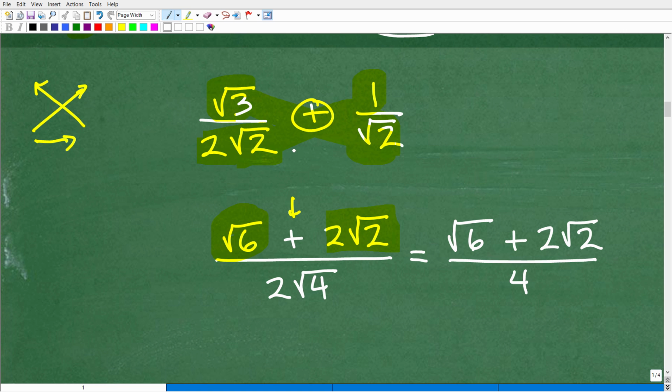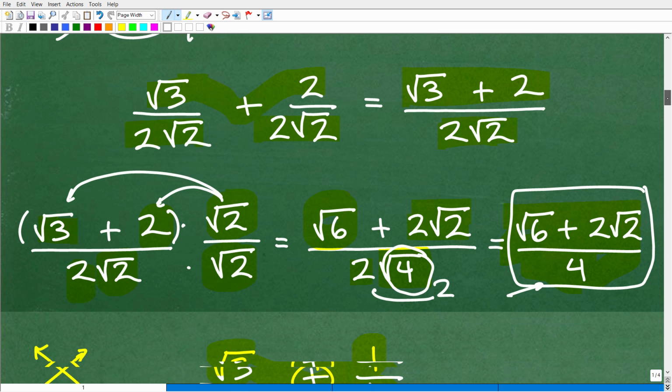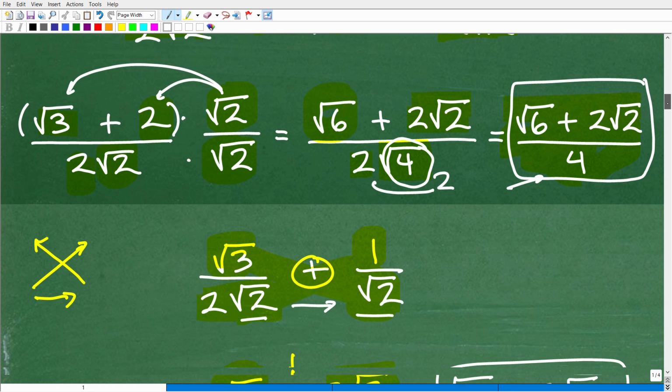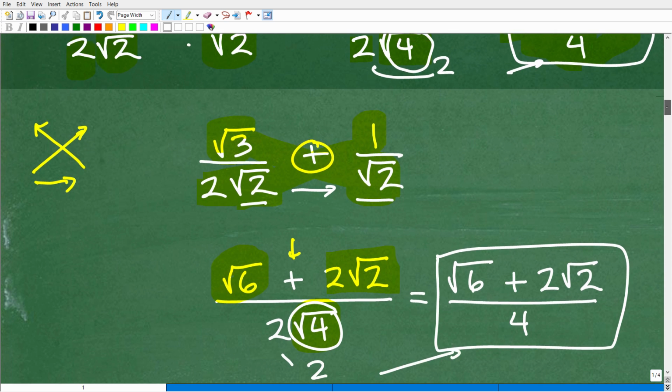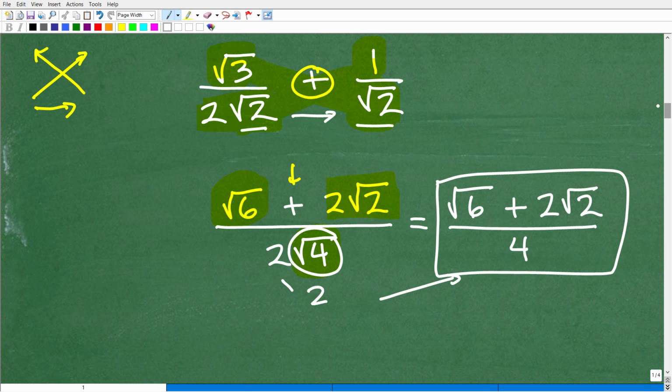And then my denominator is going to be 2 times the square root of 2 times the square root of 2. So this is going to be square root of 2 times the square root of 2. That is going to be the square root of 4. So I have 2 square root of 4. Again, square root of 4 is 2. 2 times 2 is 4. I am done. Now look at our answers. Square root of 6 plus 2 square root of 2 over 4, and this one's over 4. They are the same answer.